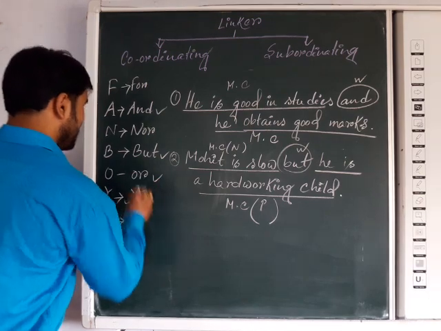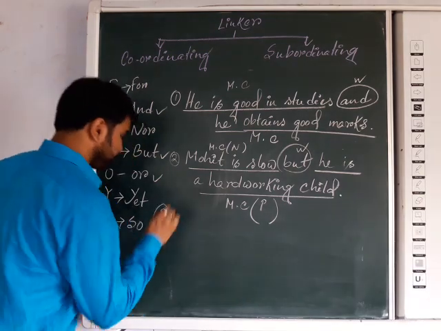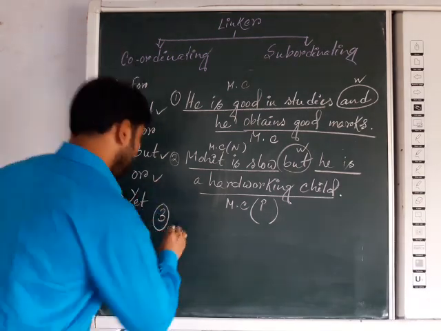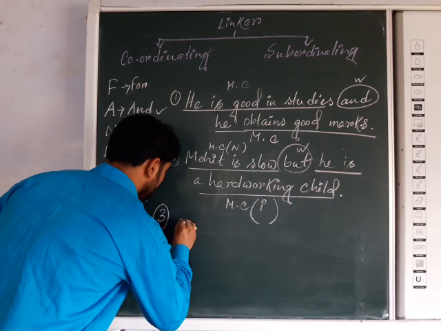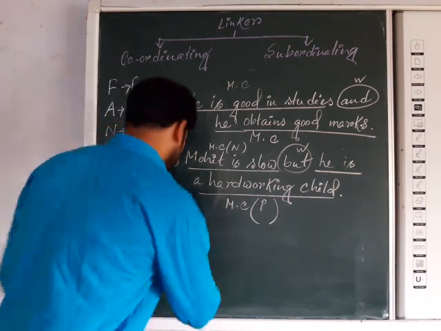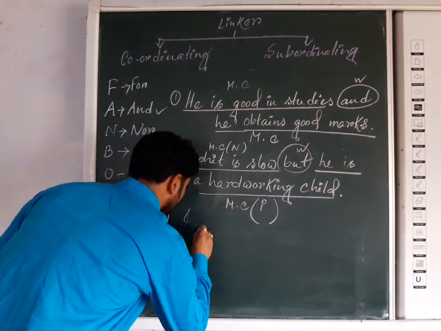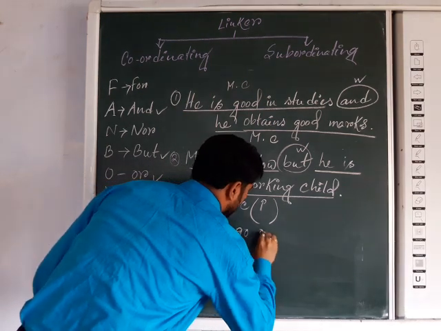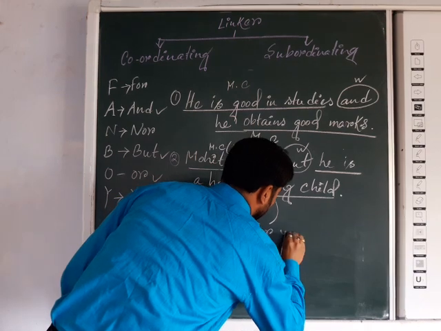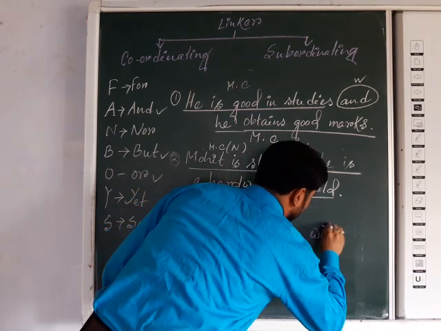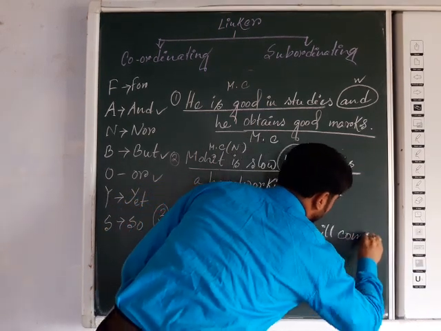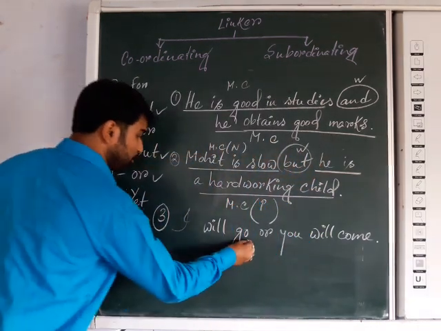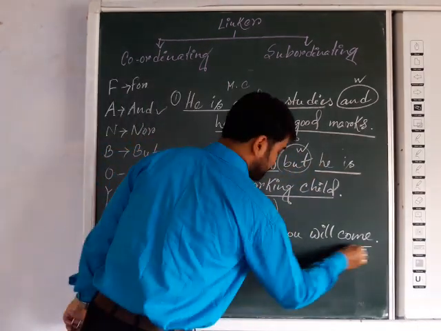Now third number, suppose "or". Now look at these statements.